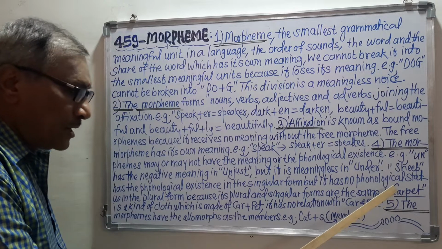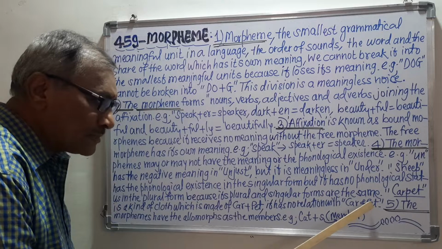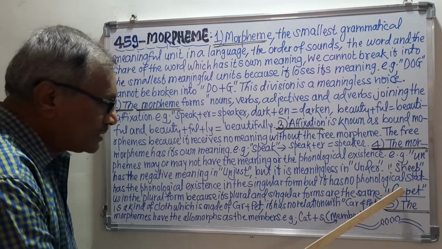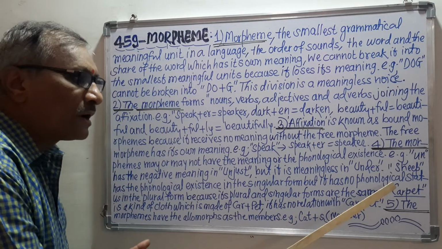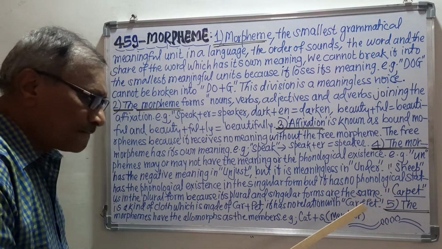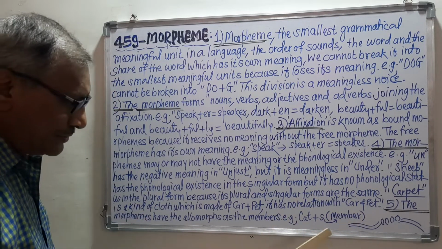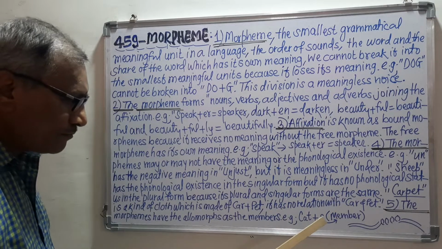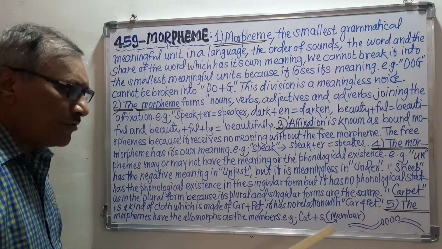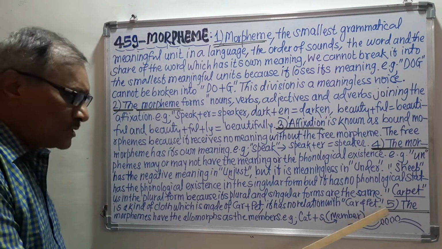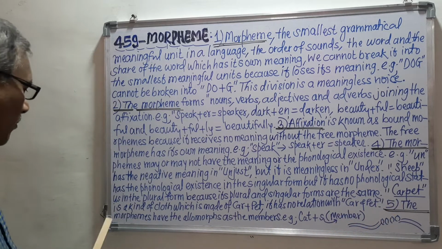That is carpet. But when we discuss car and when we discuss pet, we can say that carpet has no kind of relation with their meanings. The meaning of carpet is different and the meaning of car and pet is different. That is the point. So we can say that sometimes the morpheme has meaning and sometimes the morpheme has no meaning.